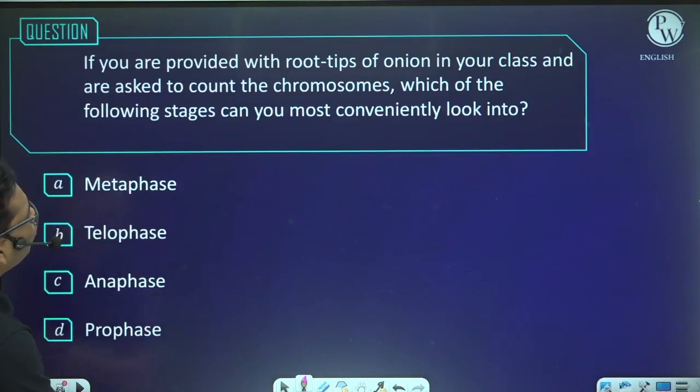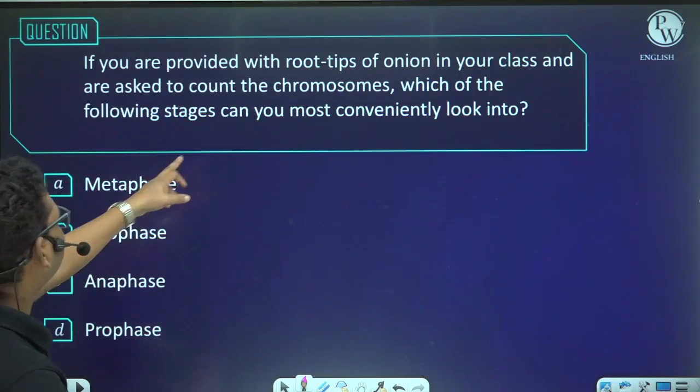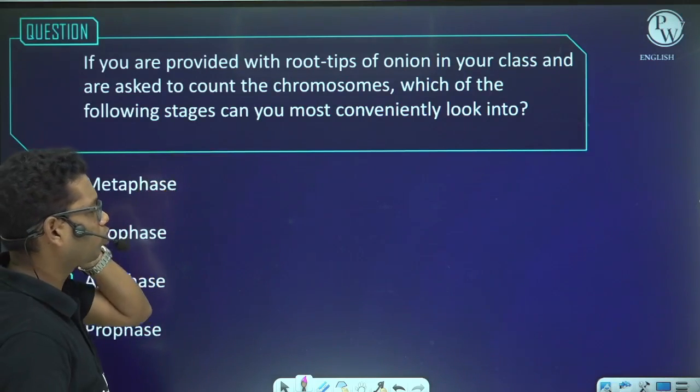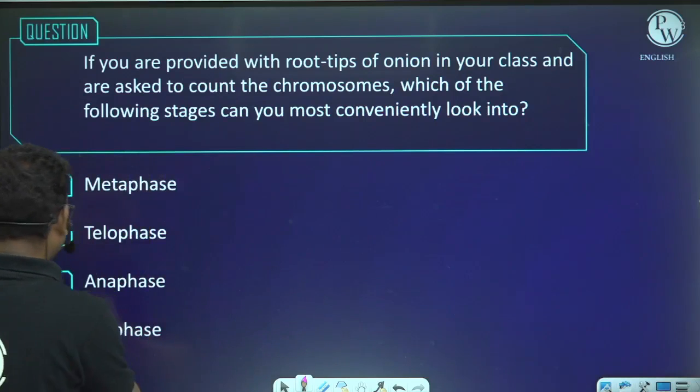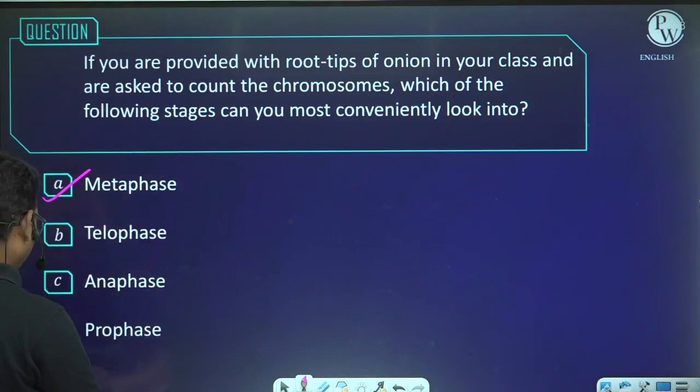if you are provided with root tips of onion in your class, and you are asked to count the chromosome number, which stages can you most conveniently look into? So which is the best phase to count the number of chromosomes? It is the metaphase. So the answer will be metaphase.